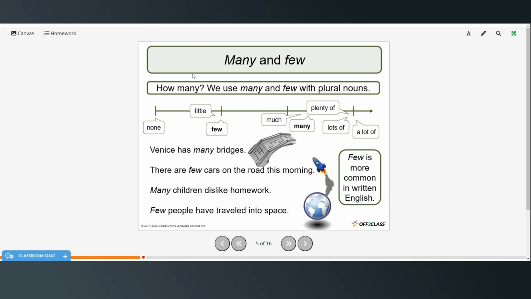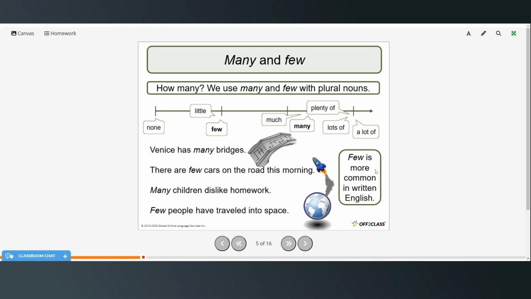And then many and few. We use many and few with plural nouns. So again, few here is a little less than half. Many is more than half. So Venice has many bridges. There are few cars on the road this morning. Many children dislike homework, and few people have traveled in space.